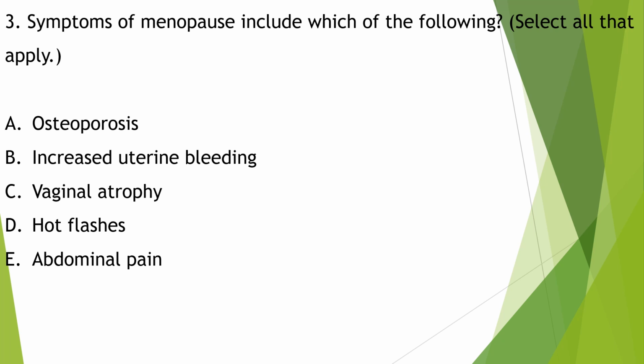Other potential clinical manifestations or complications include bone loss, osteoporosis, increased fracture risk, central weight gain leading to cardiovascular disease, dyslipidemia, and type 2 diabetes mellitus. There is no uterine bleeding, and abdominal pain, if present, is not associated with menopause. So the symptoms of menopause include osteoporosis, vaginal atrophy and hot flushes.